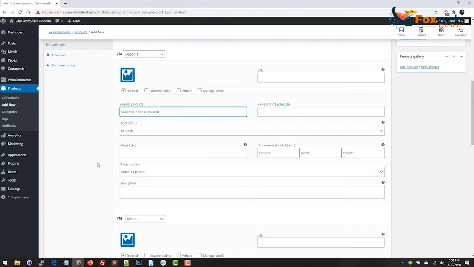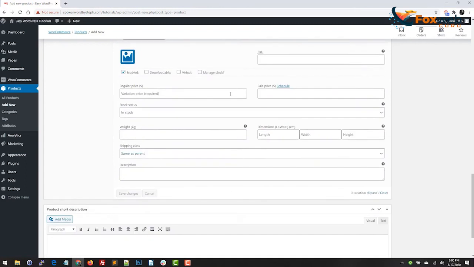It is important to set weight and dimensions, especially if you're using the UPS or USPS or FedEx plugins, as they require weight and or dimensions for their setup to calculate shipping. So that's pretty much it.